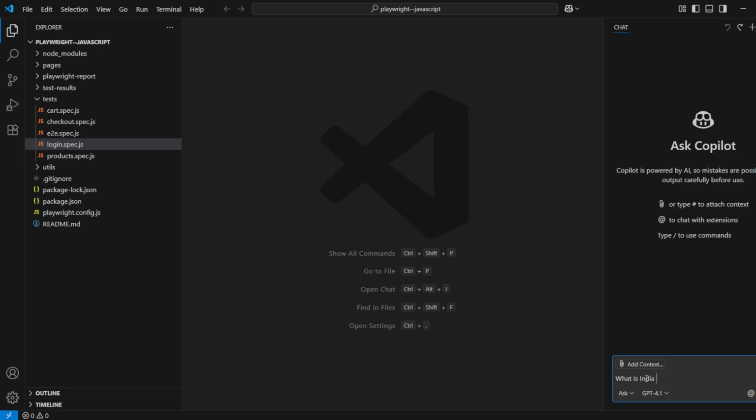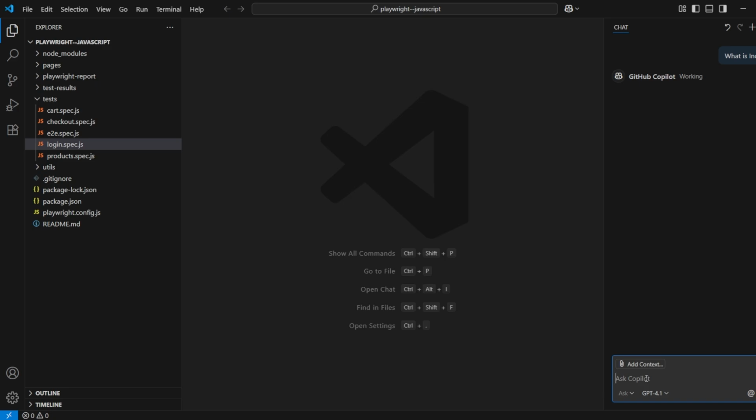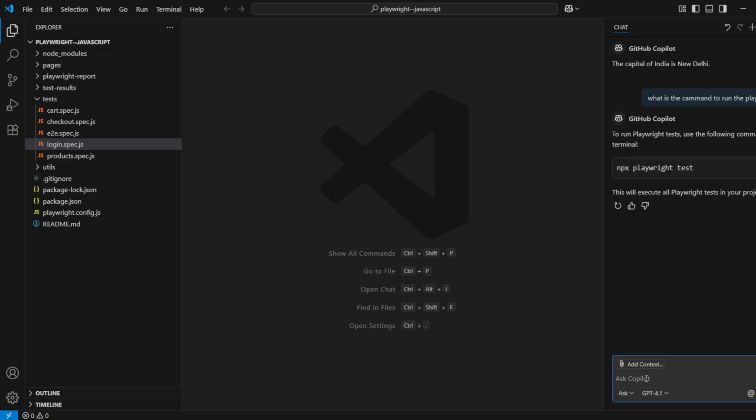What is India's capital? See, the capital of India is New Delhi. And now let me ask some technical questions, right? What is the command to run the Playwright test? See, npx playwright test. So it works similarly to how ChatGPT works.